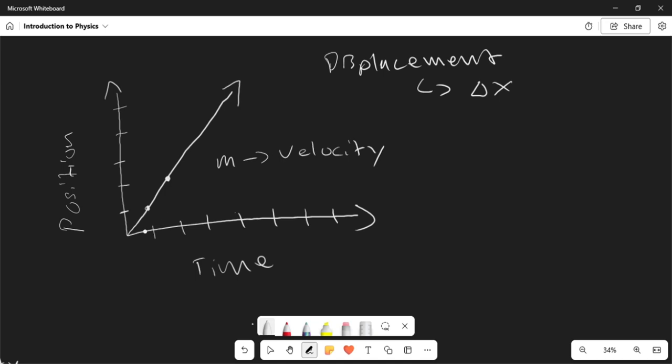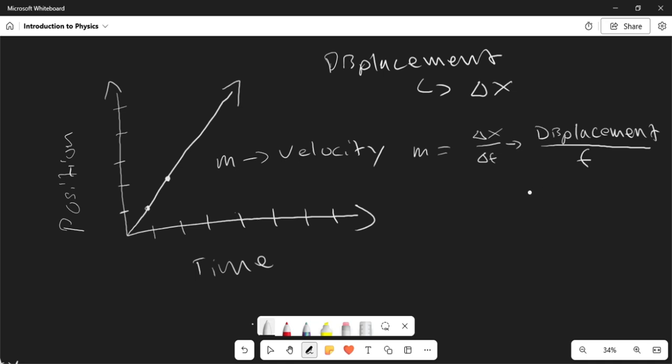So let's say we have an object that starts from rest, and then it keeps changing its position over time here, right? To understand this, we need to really understand what slope is in this case. Slope here is just the change in x over the change in time, or displacement over time.